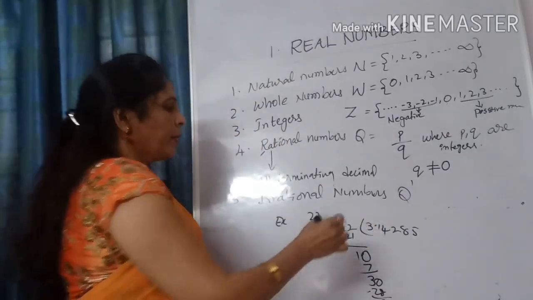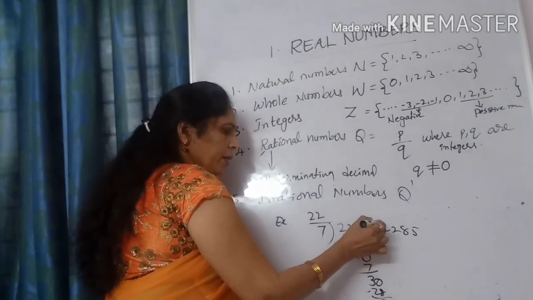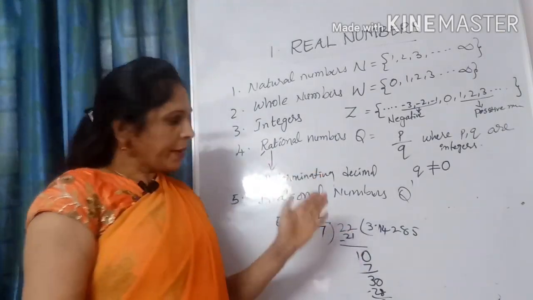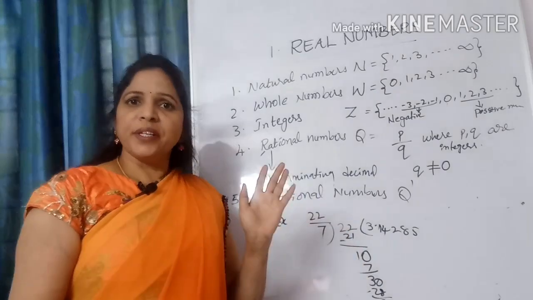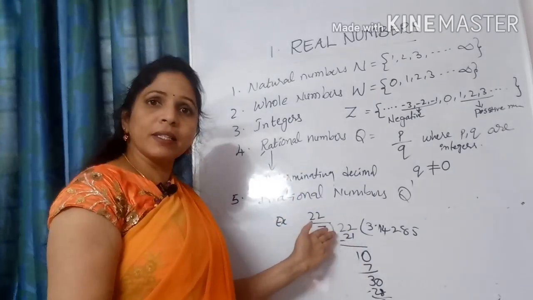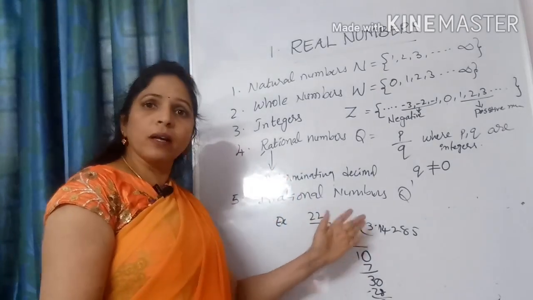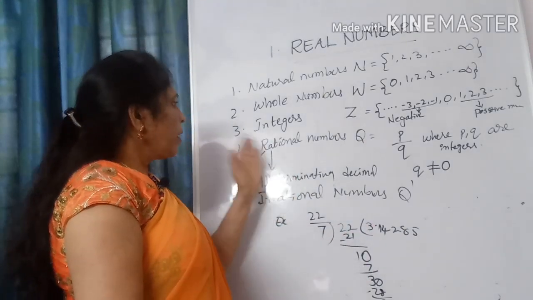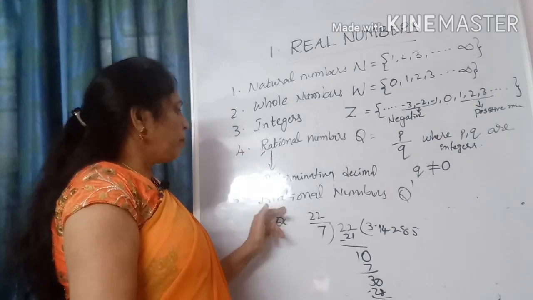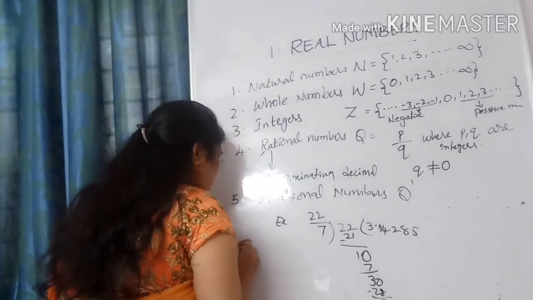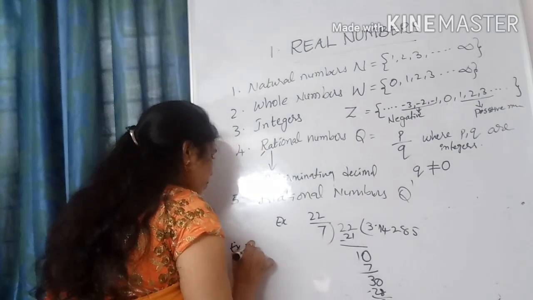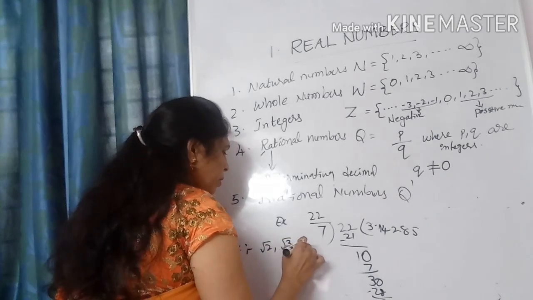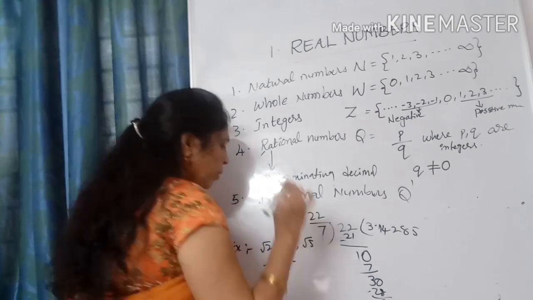Here it is non-terminating and non-recurring. This division will continue without repetition. That's why it is called a non-terminating and non-recurring decimal number, and hence an irrational number. Some more examples of irrational numbers are root 2, root 3, root 5, and so on.